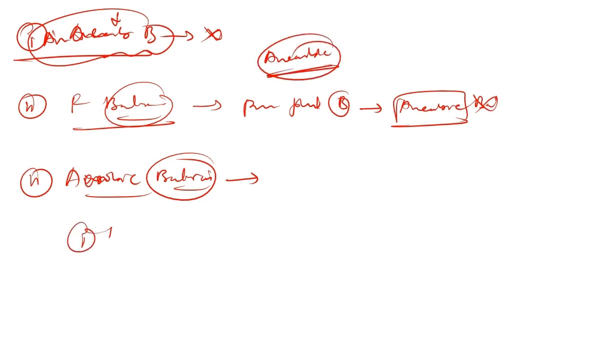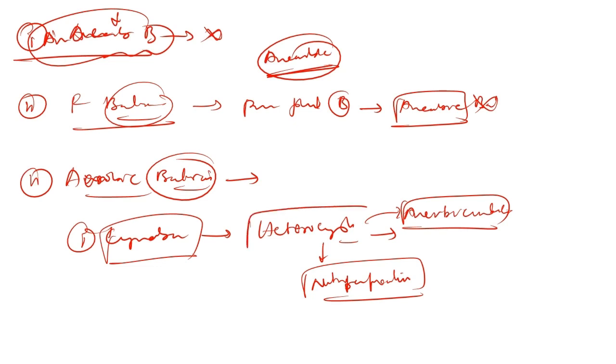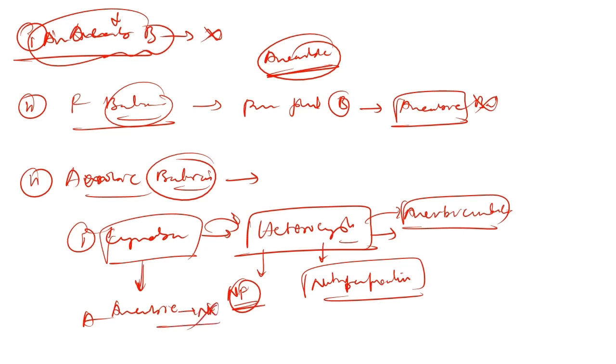In the case of cyanobacteria, there is a formation of a specialized structure called the heterocyst. In the heterocyst, anaerobic conditions are created, which helps in nitrogen fixation. This is how cyanobacteria have adapted themselves, with the formation of specialized cells called heterocysts where nitrogen fixation occurs. In other cyanobacteria where the heterocyst is not formed, nitrogen fixation can occur only in anaerobic conditions, otherwise they are not capable of nitrogen fixation.